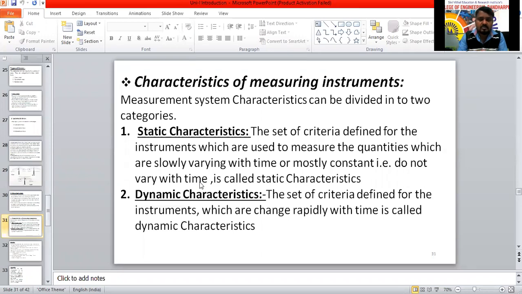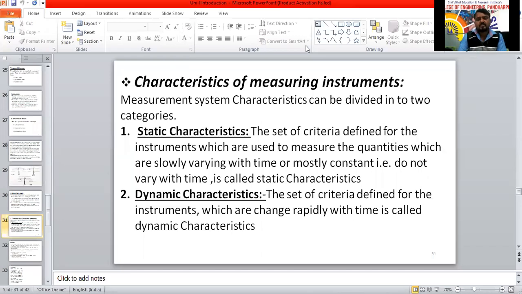Second, the dynamic characteristics: the set of criteria defined for the instruments which change rapidly with time is called dynamic characteristics. That is, change with time is dynamic characteristics, and what does not change with time is static characteristics. Some parameters come under static and dynamic characteristics. Those parameter definitions we are going to discuss here now.